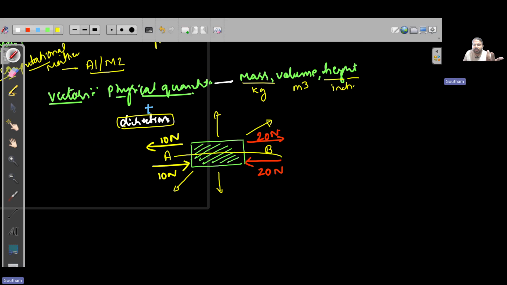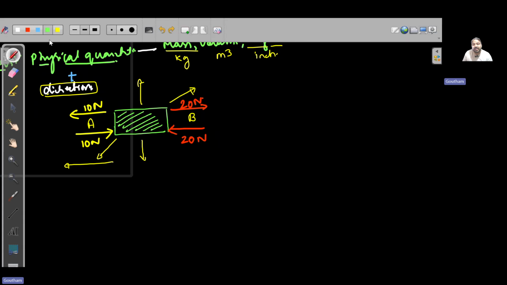If this is case one, definitely the table will move in this direction, because the net force is 20 in the opposite direction and 10 in this direction. So this is the one which is of greater magnitude. That is why the table will move in this direction. This is the simplest example which you can comprehend. Such quantities which possess both magnitude and direction, we call them vectors.